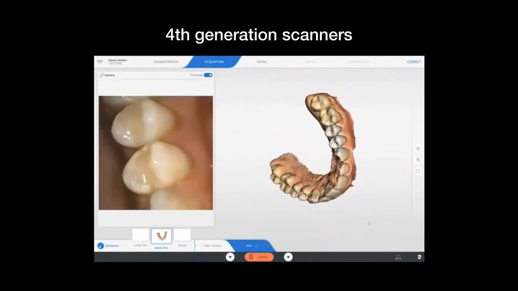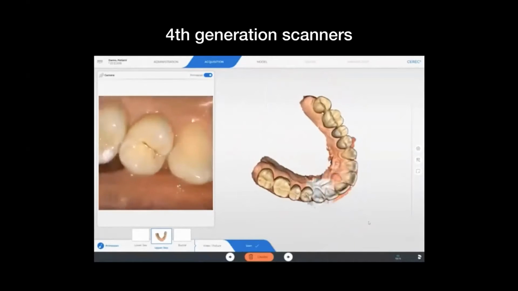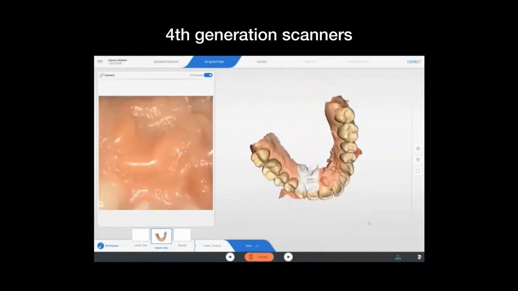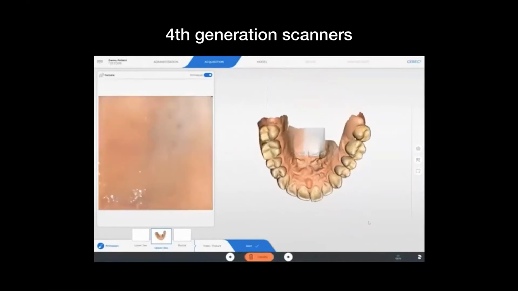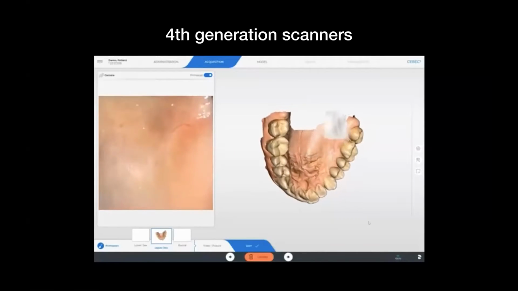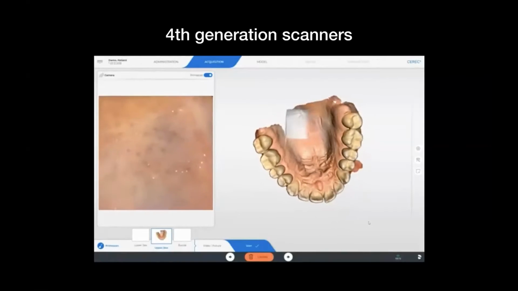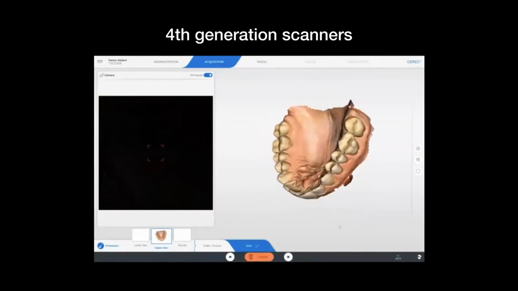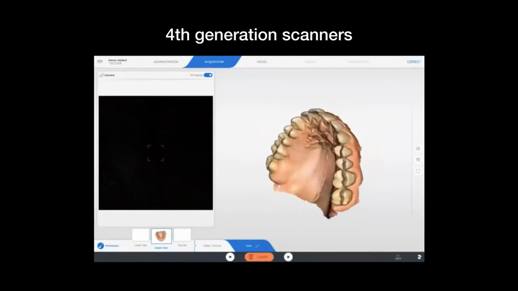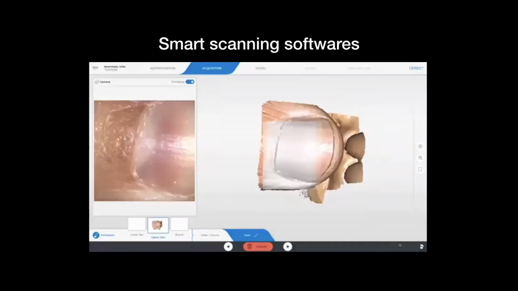So as you see in the video, it's just a matter of hovering the intraoral scanner over the tissues and the teeth, and a virtual model is created. Now, today's scanners have a very good depth of field, and they are able to record the palate completely, which was not the case with the earlier scanners. So now we have a complete maxillary virtual arch or a cast present with us, and you can do whatever you need to do, starting from a single restoration to full mouth rehabilitations.